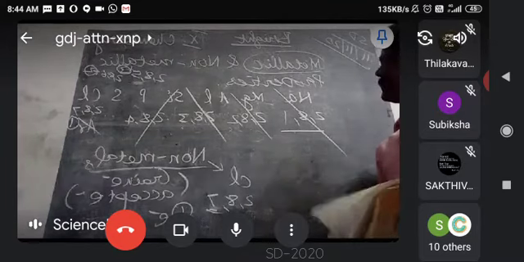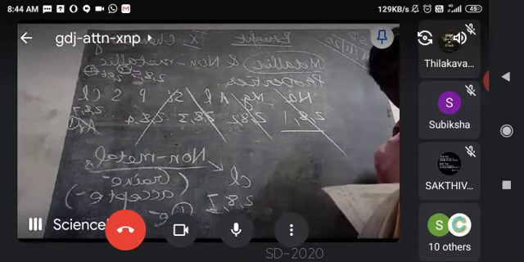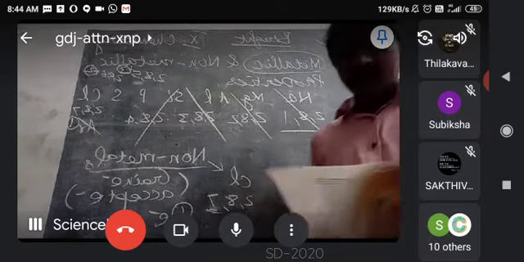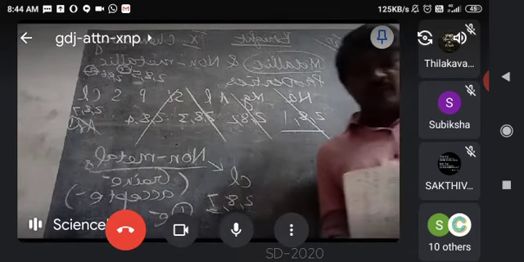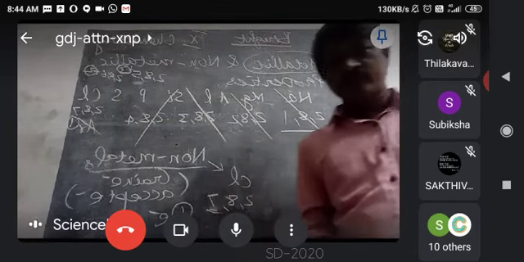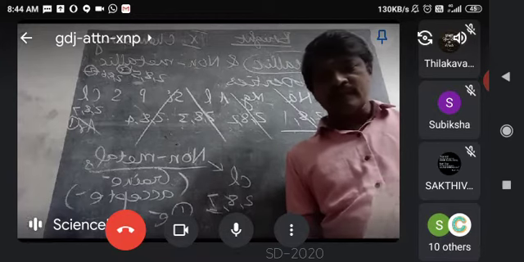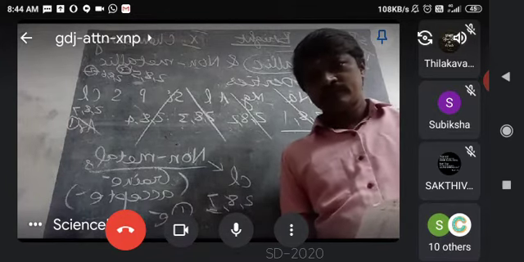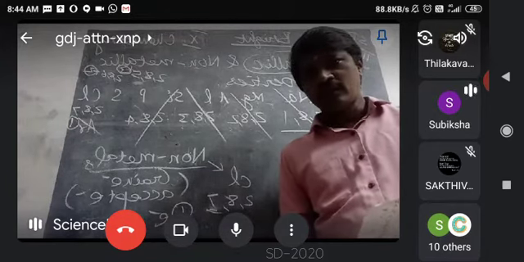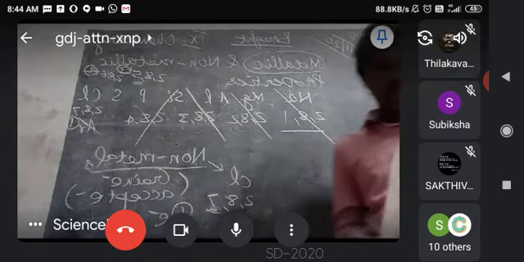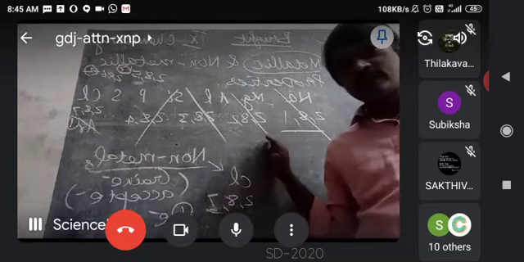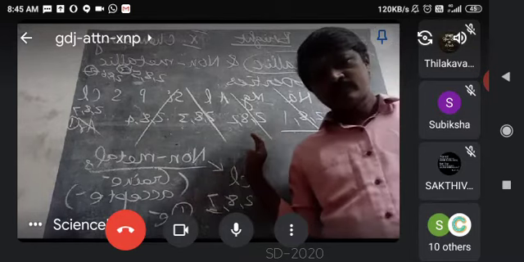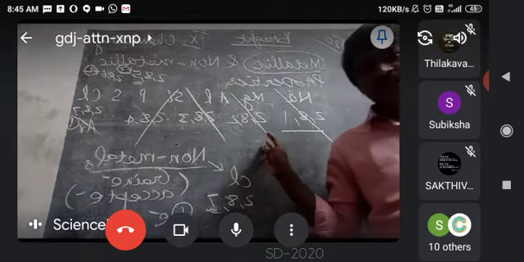Boys, you write down. First you write the question and then write the answer. Activity 5.11. How would the tendency to gain the electron change as you go from left to right across a period? Are we followed, left to right across a period? Yes, sir. Those who cannot understand this, raise your voice. You ask your doubts. Both boys and girls, I am telling.